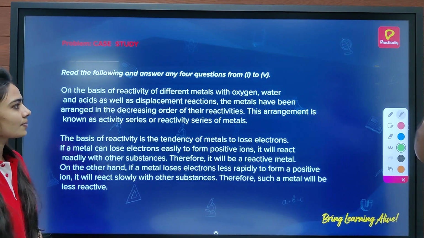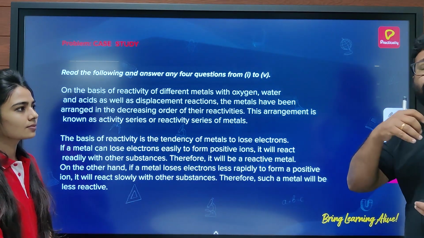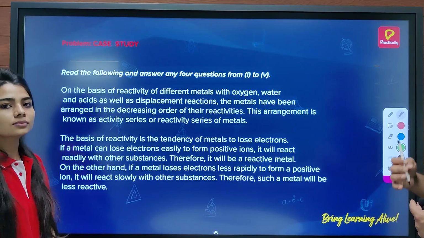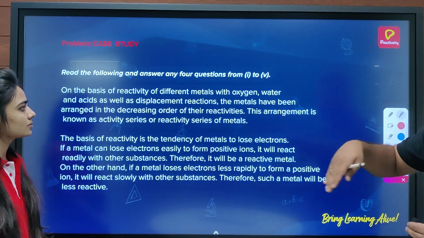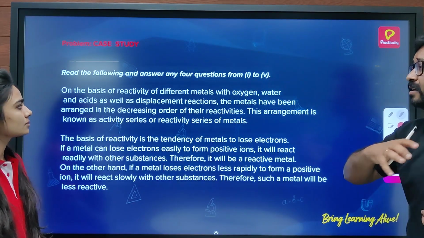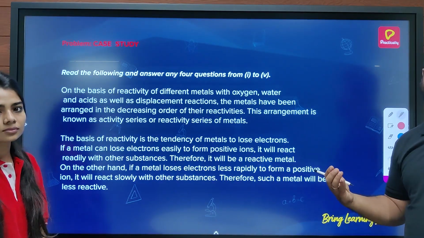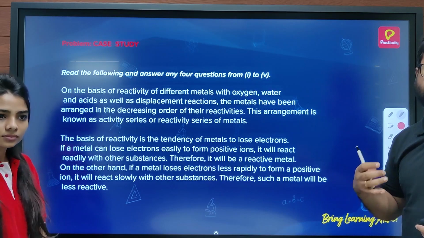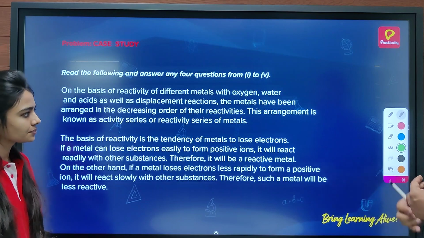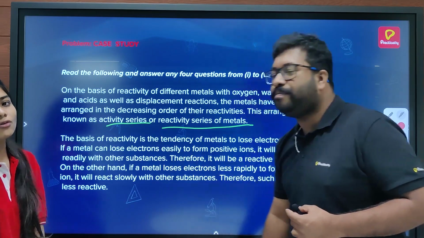On the basis of reactivity of different metals with oxygen, in fact most metals react with oxygen, and then with water and acids, as well as some other displacement reactions, the metals have been arranged in decreasing order of their reactivity. That means from the most reactive metal to the least reactive metal. This arrangement is known as the activity series or reactivity series of metals.